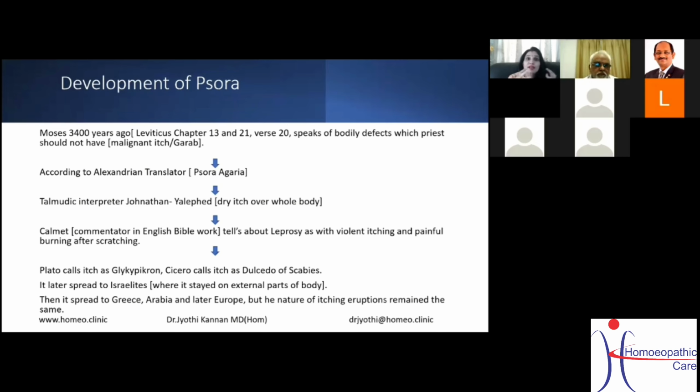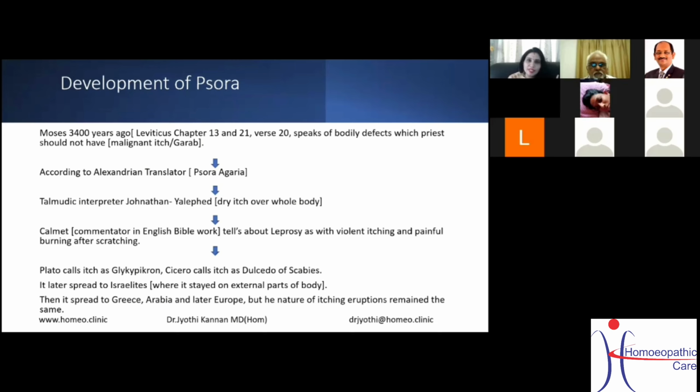Now, the Talmudic interpreter Jonathan told it as gelaph, that is dry itch over the whole body. These are the different versions of people who are putting forward their theories and names, but it is important if you are a fourth year or a PG student. Now, Calmet, the commentator in the English Bible work, tells about leprosy as with violent itching and painful burning after scratching.